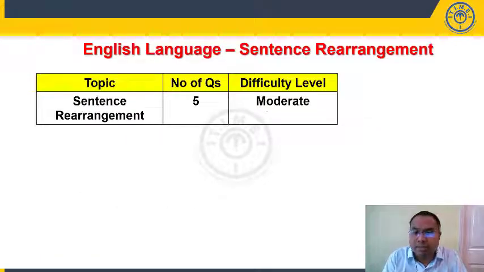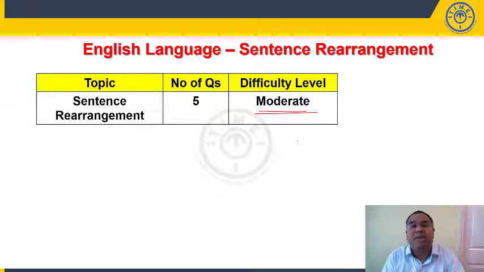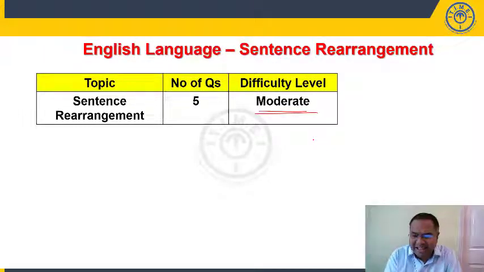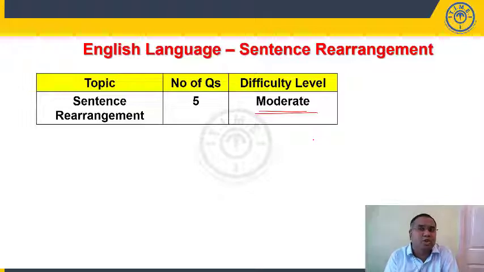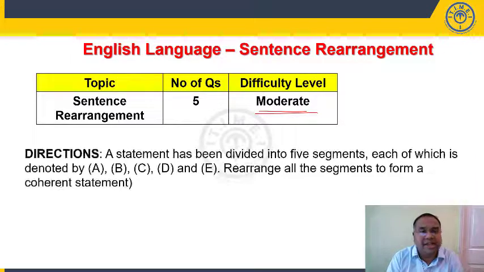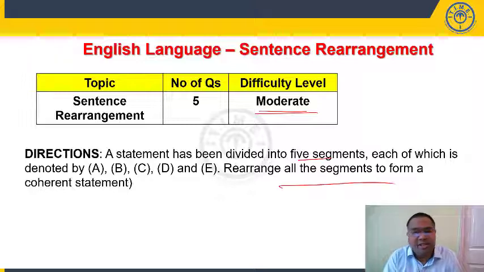About 5 questions, but this time the questions are not easy. These are moderate level of difficult questions because of very close options given, and it has made students feel the entire set of sentence rearrangement questions to be moderate level of difficulty. But when you look at last 3rd October slot 1 also, we had a similar type of question present. What is this? A statement has been divided into 5 segments A, B, C, D, E. Rearrange all the segments to form a coherent statement. That means you have to form a meaningful, grammatically correct sentence.